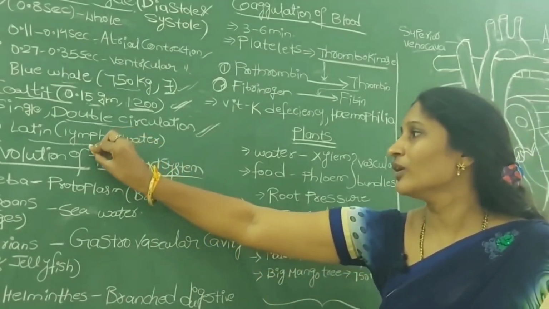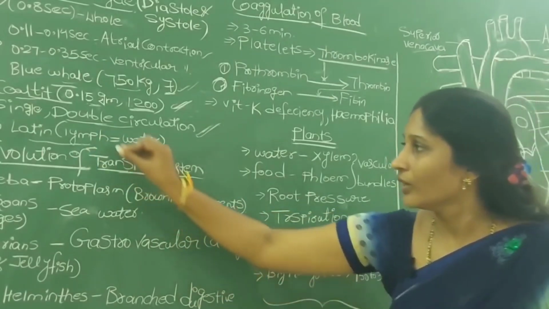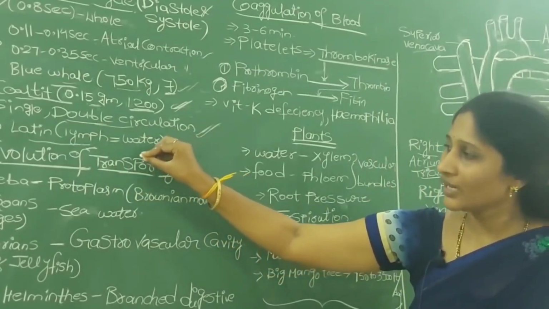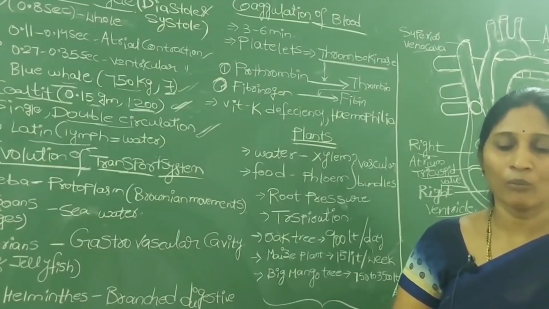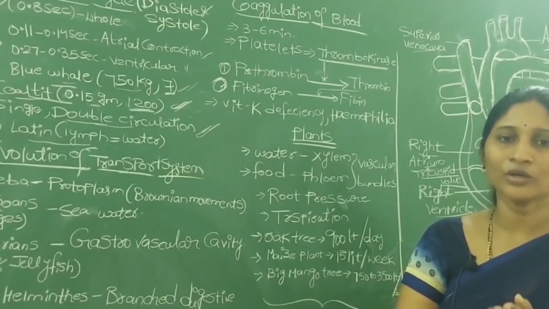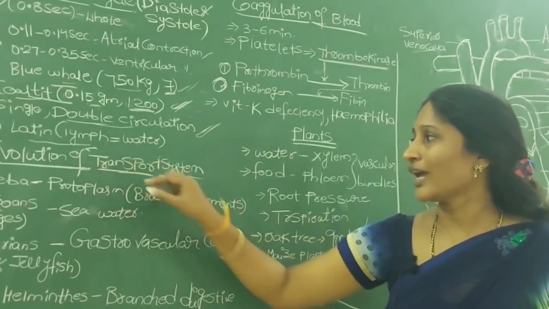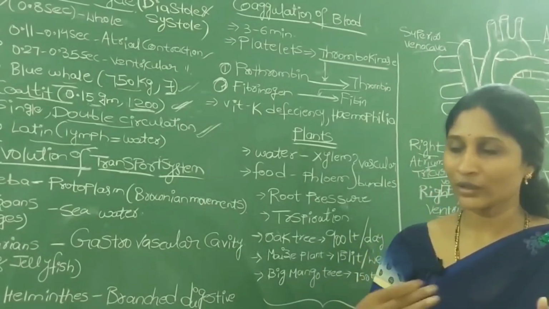So the liquid portion, the blood without solid particles, we can say is lymph. In Latin the word lymph means water. So the lymphatic system and the venous system both work in a parallel way to transport nutrients to the cells.